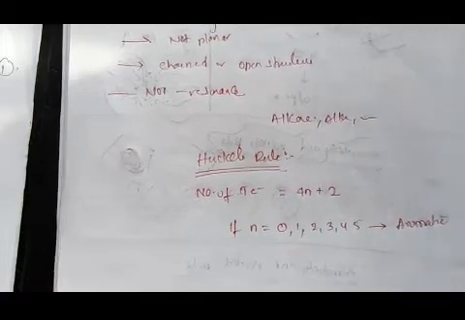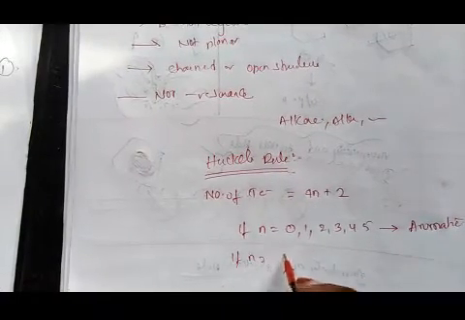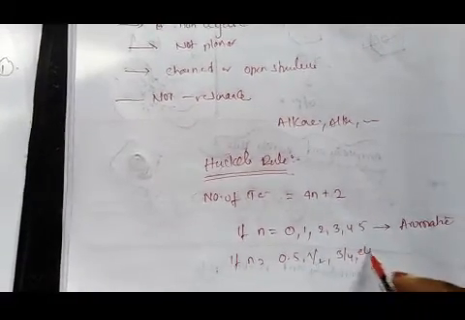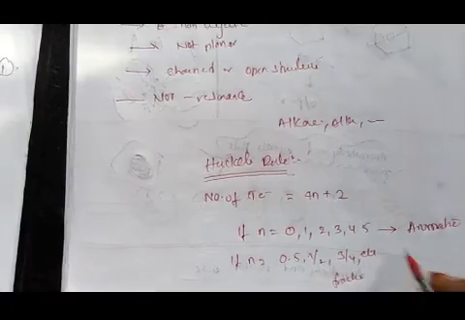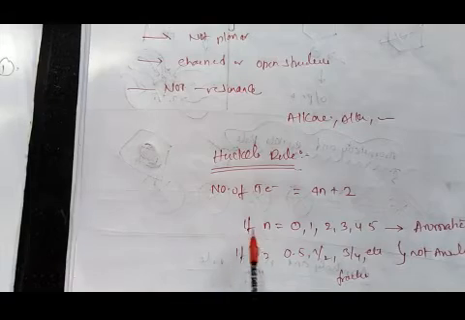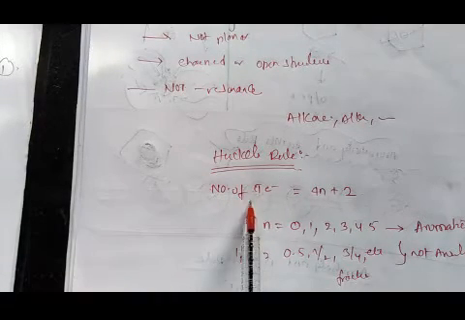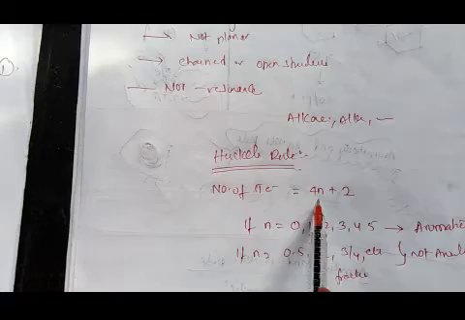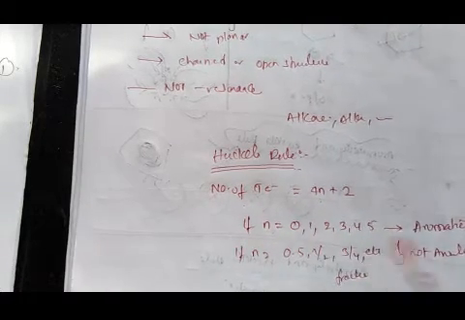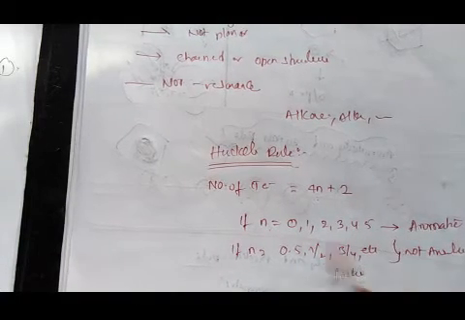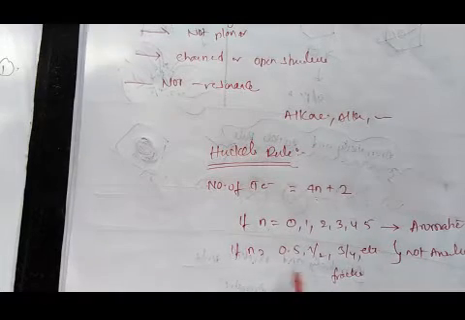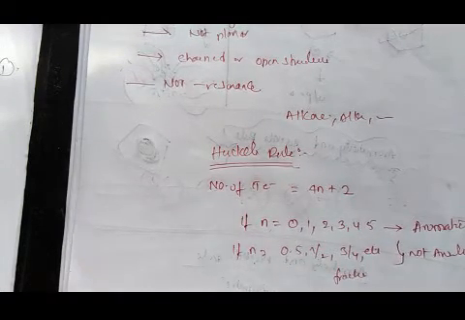A compound is not aromatic if n is equal to 0.5, 1 by 2, 3 by 4, etc., that means a fraction. Whenever the total number of pi electrons is known, n is calculated. If the value of n is 0, 1, 2, 3, 4 like that, the compound is aromatic. If n is 0.5 or 1 by 2 or 3 by 4, some fraction, it is non-aromatic.